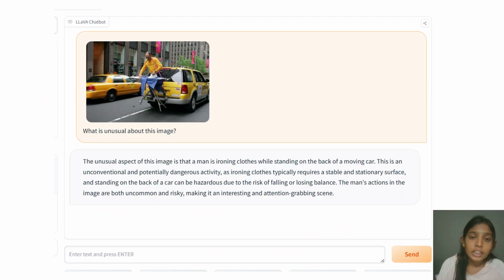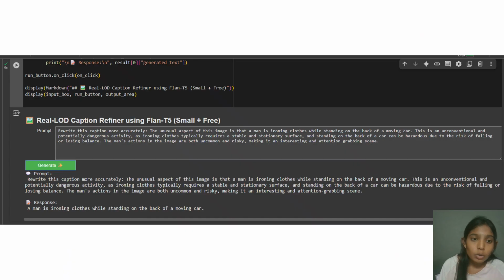For instance, we have performed an implementation of our model. We gave an image to the LLaVA chatbot, and it gave a description of the image along with hallucinations. This description is given to our RealLOD caption refiner, for which we used the Flan-T5 model, which is small and available for free.